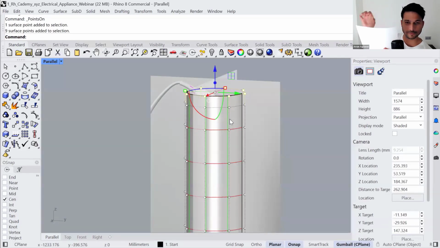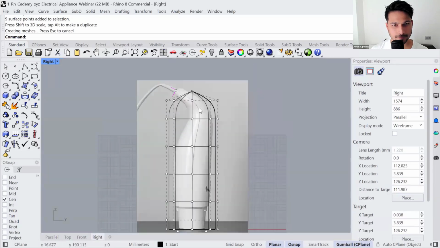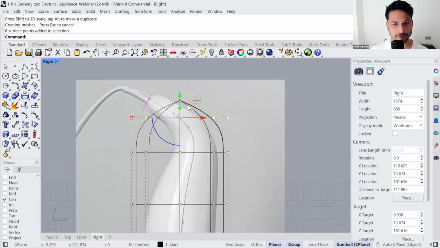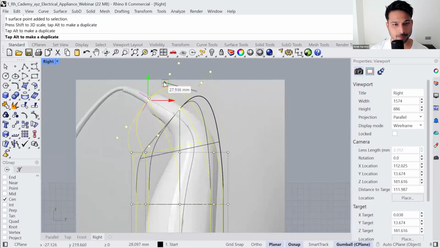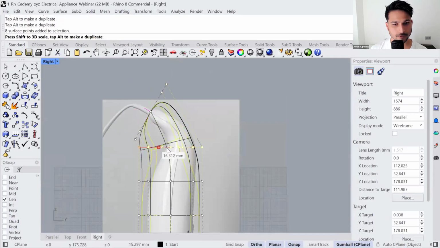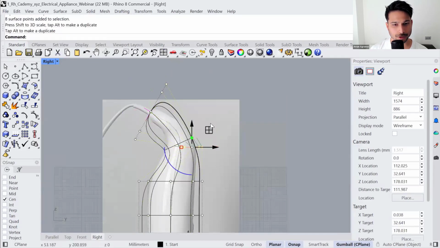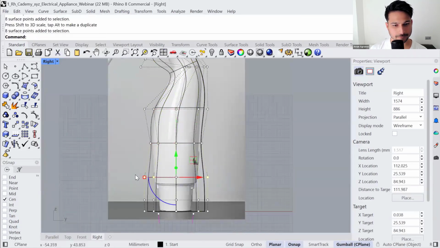The top edge, we will shrink it to 0 units, and it's going to look something like that. And that is basically the topology we are aiming for. Again, the rest is just positioning these points in the correct location. But I hope you understand what topology we are aiming for to create the blender.